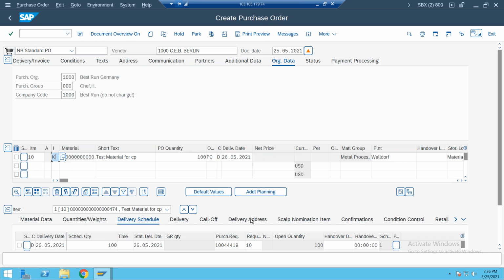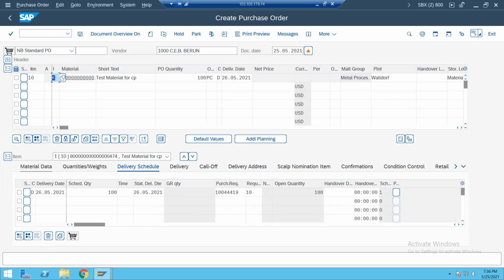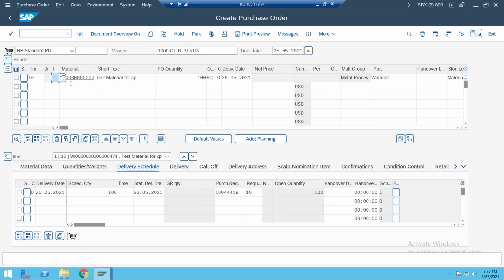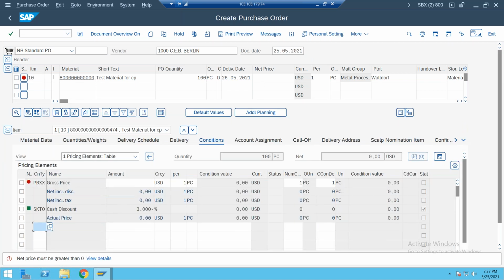And also in item details, you will find the condition and account assignment tabs here. Now if you minimize, there is no condition tab and no account assignment tab here. Both tabs disappear. If I convert item category K to standard, the net price, which was grayed out, will automatically be enabled here. So if I remove this item category K, the net price will be in enable mode.